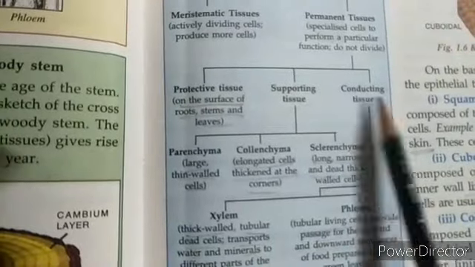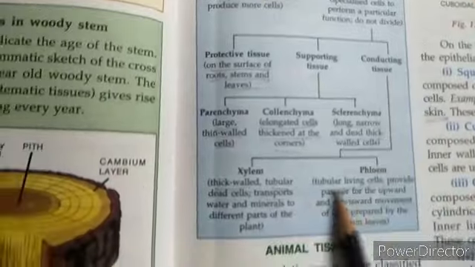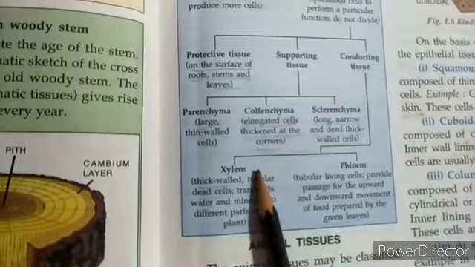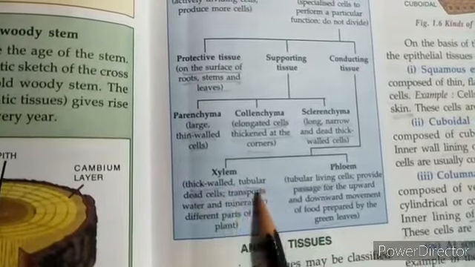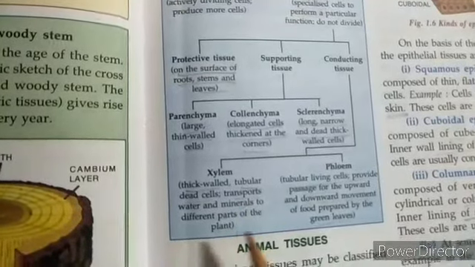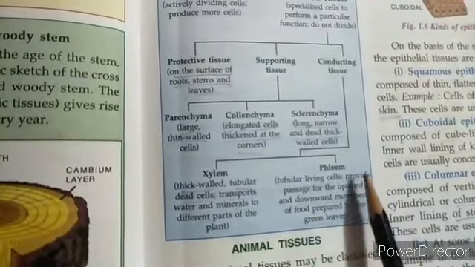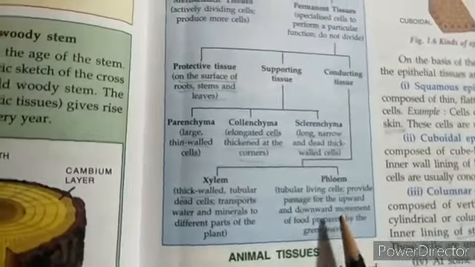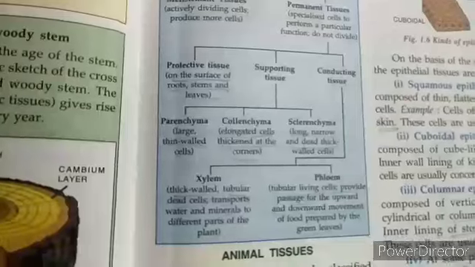Then we come to conducting tissue, and when you look at conducting tissue here, we understand that it is divided into two types. One is xylem, thick-walled tubular dead cells transporting water and minerals to the different parts of the plant. And the second one is phloem, tubular living cells providing passage for the upward and downward movement of food prepared by green leaves.